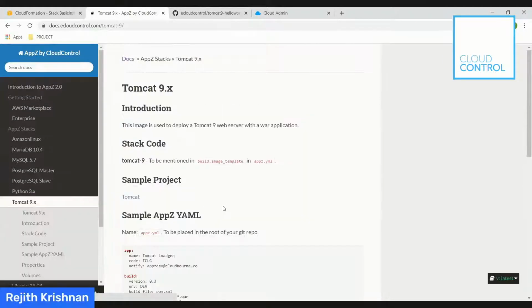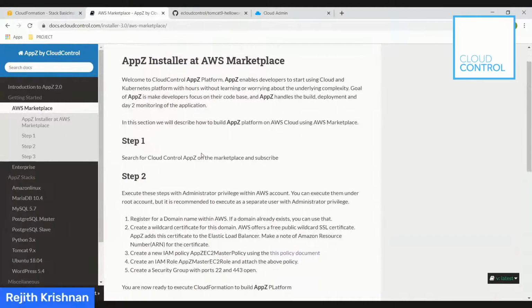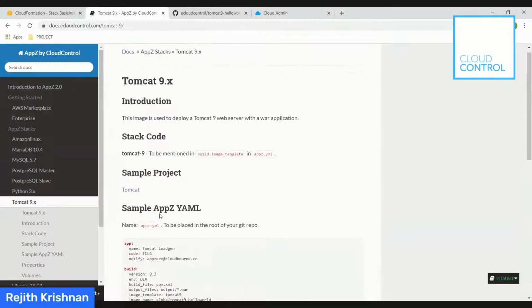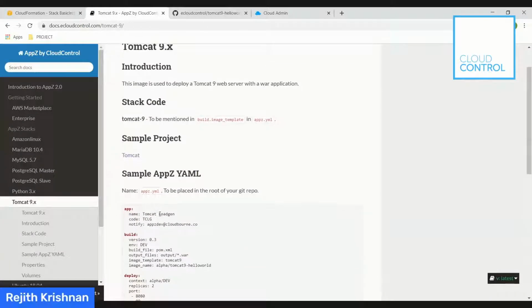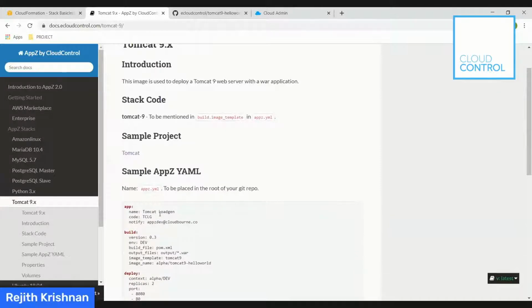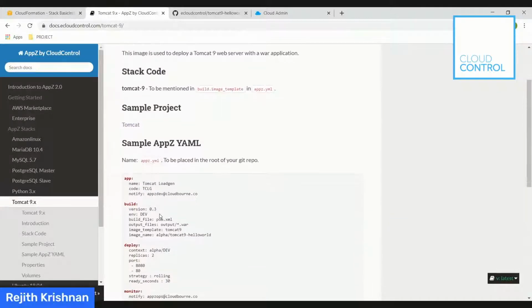So docs.ecloudcontrol.com, that's our documentation site. Here we are showing how to build a cluster on AWS Marketplace and other cloud marketplaces. The details will be coming, and we also have multiple sample applications, with documentation on how you can take them live. So Anusha, why don't you just flash the Tomcat documentation, and then we will switch to the repo. Okay. So here are the sample documentations, and you can take a look at your own leisure. Now let's switch to the eCloud Control Tomcat repo.